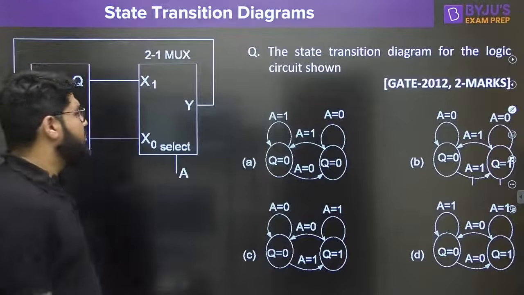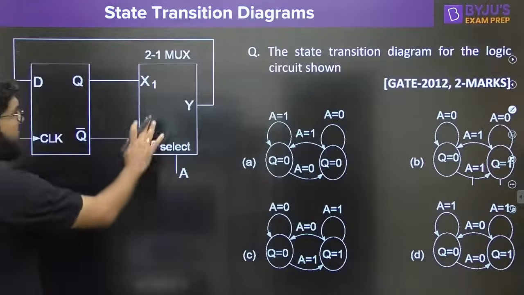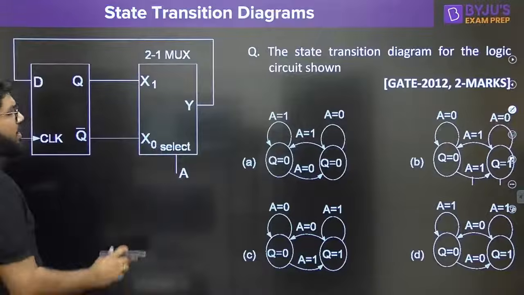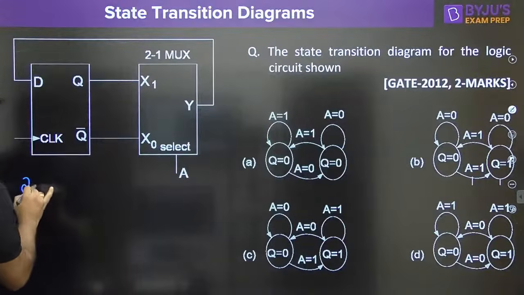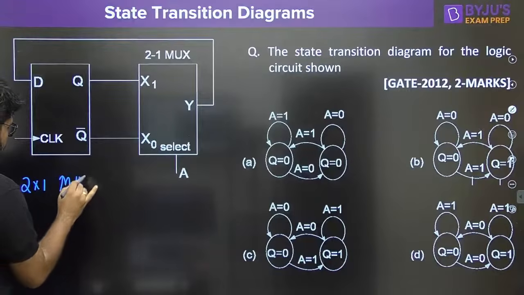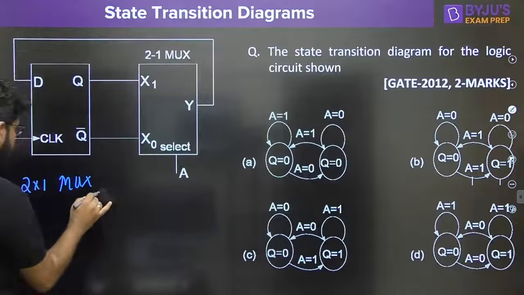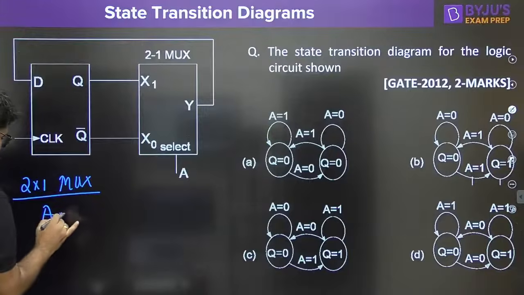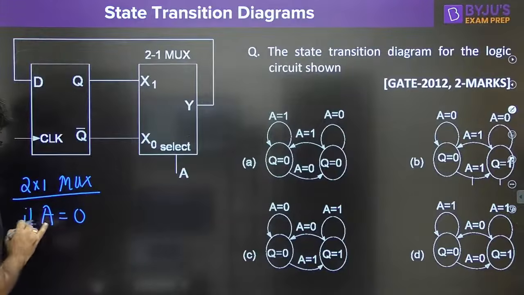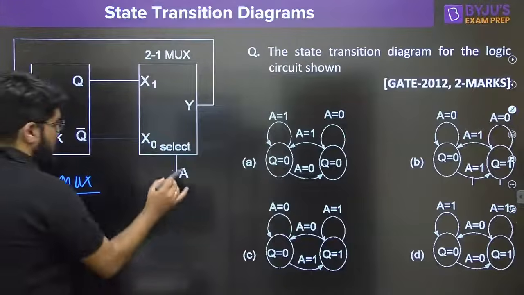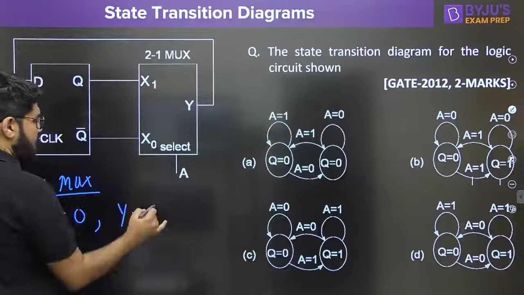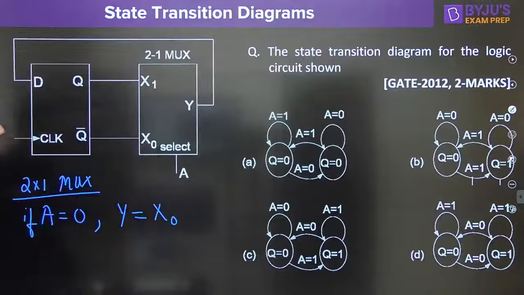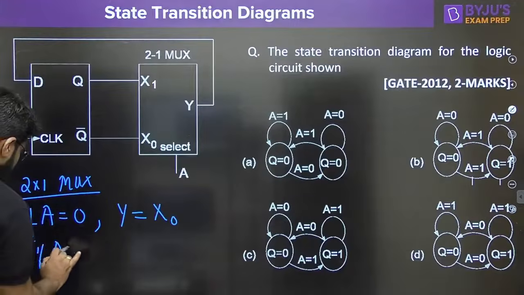Yes, start solving it. Now I hope everybody remembers the functionality of the multiplexer. The select line is known as A. Here we have a 2 cross 1, also known as a 2:1 mux. If the select line A is equal to 0, what is the output of the multiplexer? The output Y is taken from the data line, the input line X0. Just a quick review of the multiplexer.